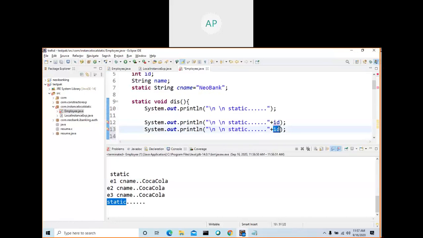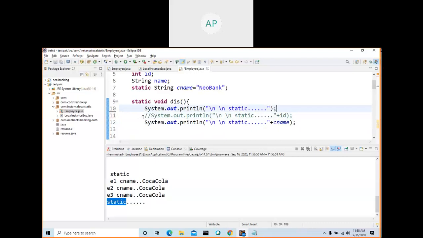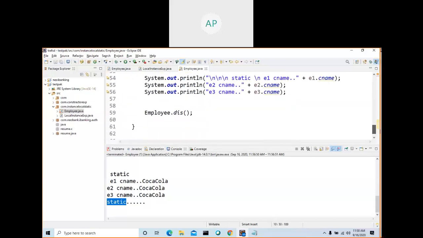But if you try cname, it will work. This won't work, whereas this will work. See, this is not giving an error, this is giving an error. Okay, so from a static method, you can access only static variables.